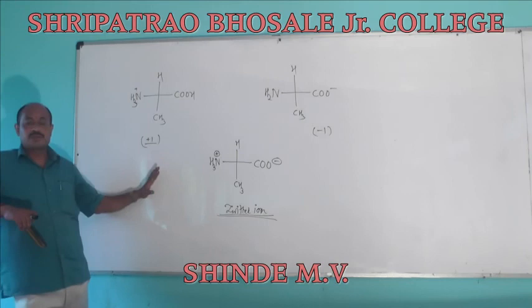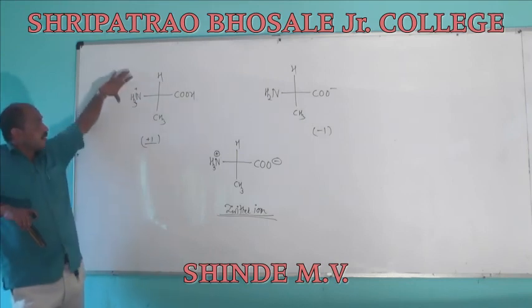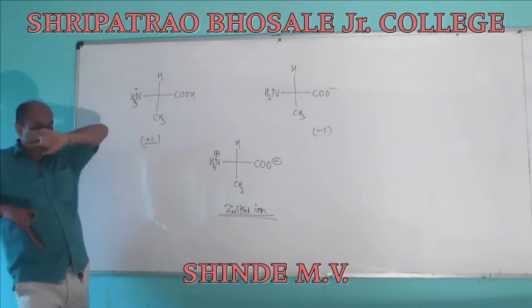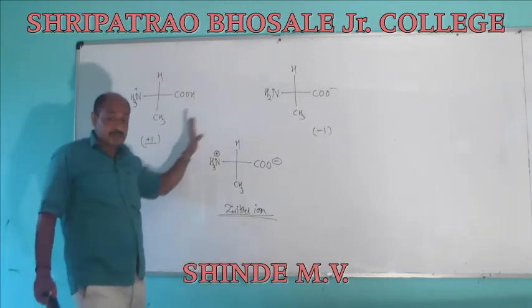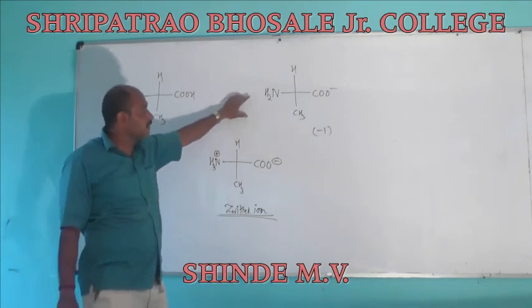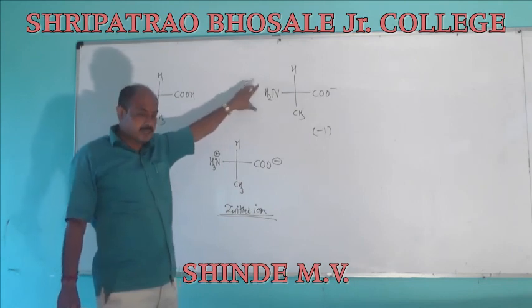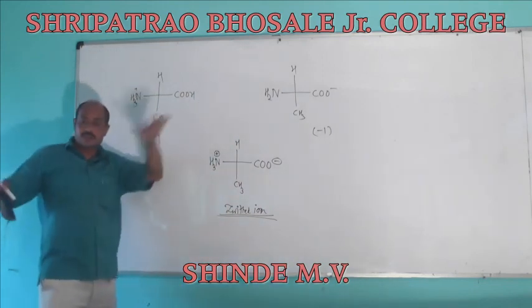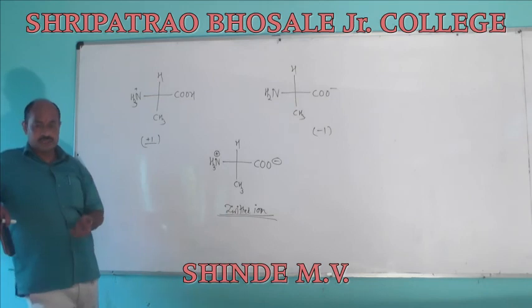If the pH of the solution is low, it exists in the basic form. If the pH of the solution increases, it exists in the acidic form. It depends upon the corresponding pH of the solution.